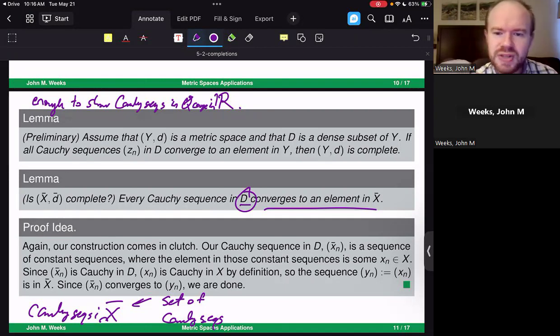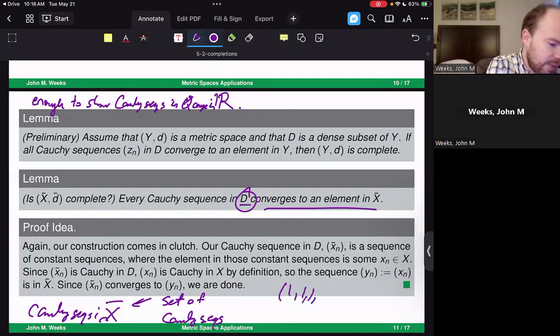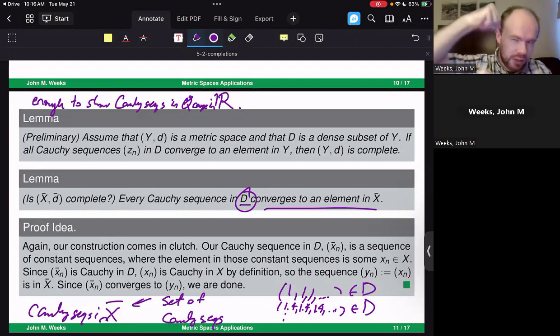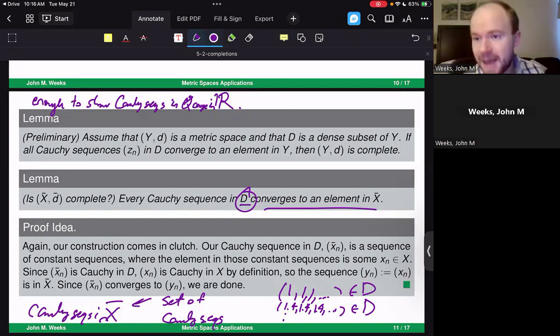Can we find Cauchy sequences in D? Absolutely. All you're doing is taking our constant sequence representatives for these classes. You're taking sequences like 1, 1, 1, then 1.4, 1.4, 1.4. These are all elements inside of D, the set of all constant sequences and their representatives. And if you make a Cauchy sequence out of these, that is, if you take the distances between corresponding elements to be closer and closer to each other, then what ends up happening is you converge to an element inside of X bar.